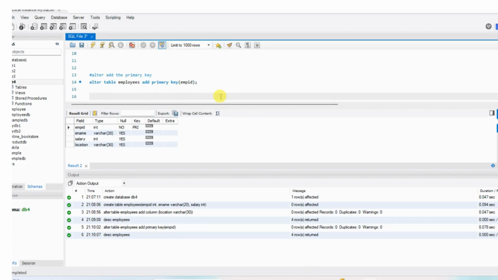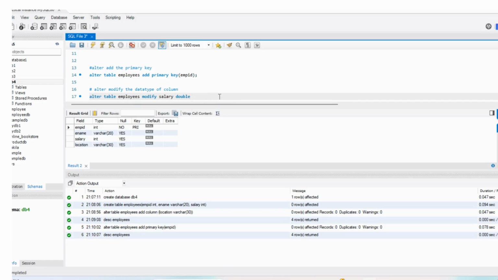Alter table employees, and what you want to do is modify. I want to go with the salary column, modify salary, and I want to make it double.